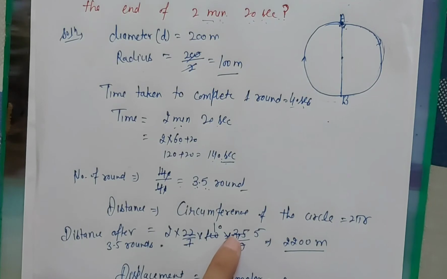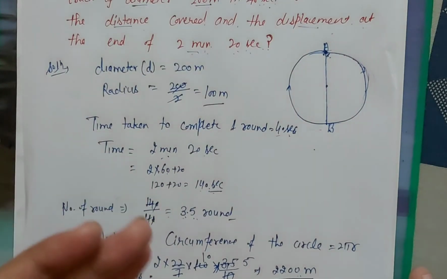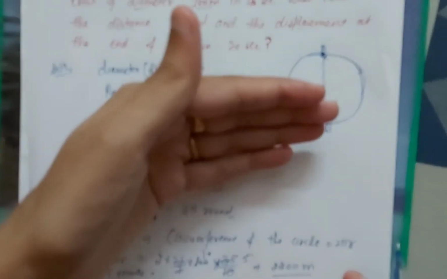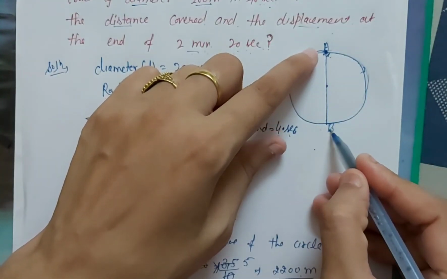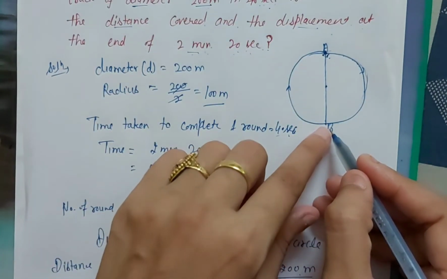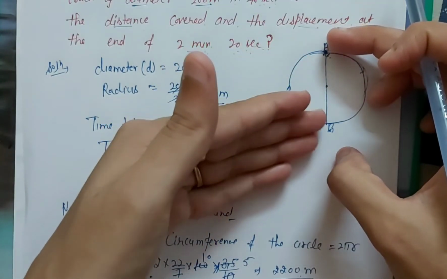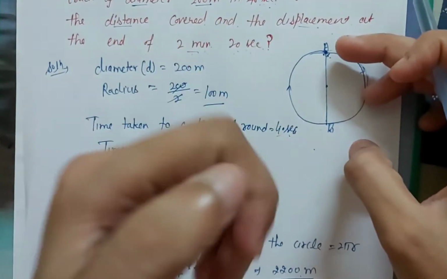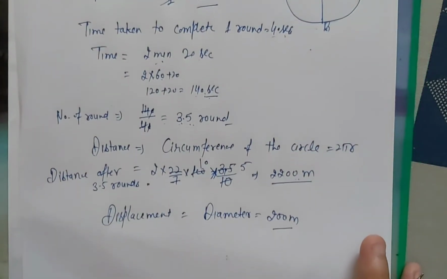So multiply, divide by 3.5. So when we cut it, it will be equal to 200 meter. So now what is the displacement? As we know that displacement is the shortest path covered by an object. So if we find out the 3.5 meter distance covered from A to B point, the initial position after 3.5 is A and B is the final position. So what is the distance between A and B? A and B value is given, that is the diameter of the circle. So that is 200 meter. So this is the answer.